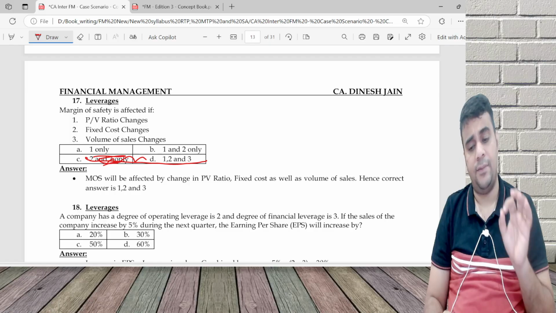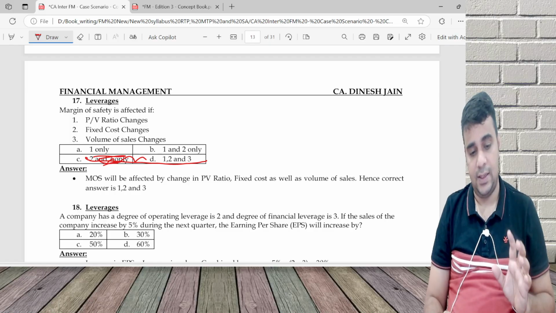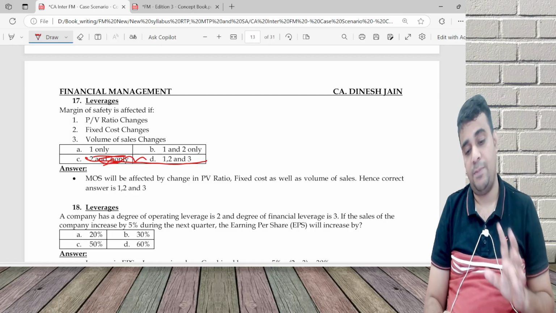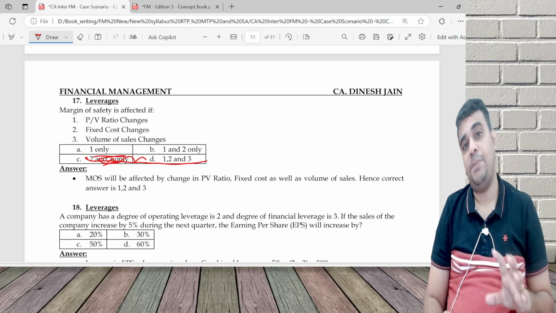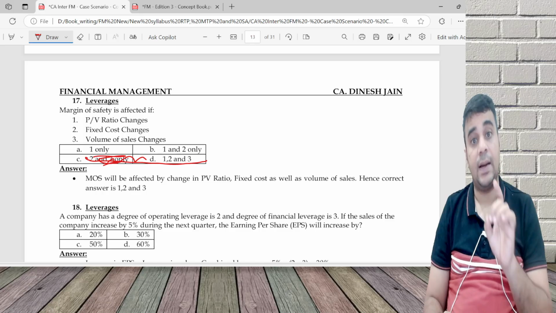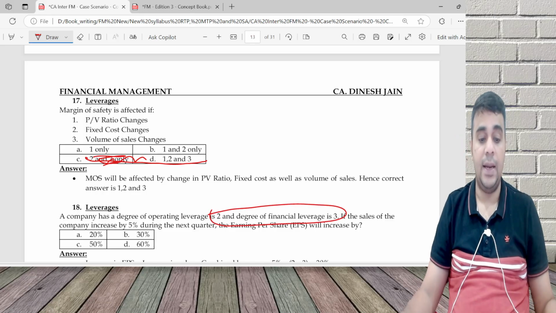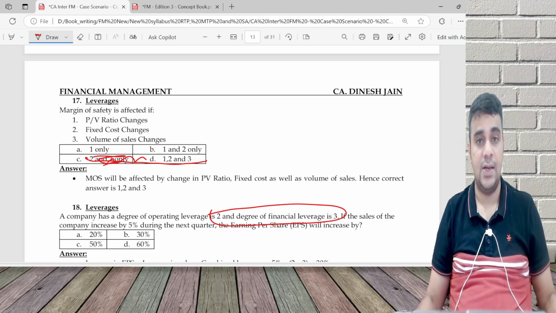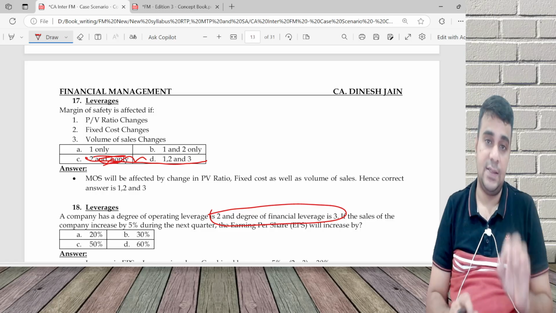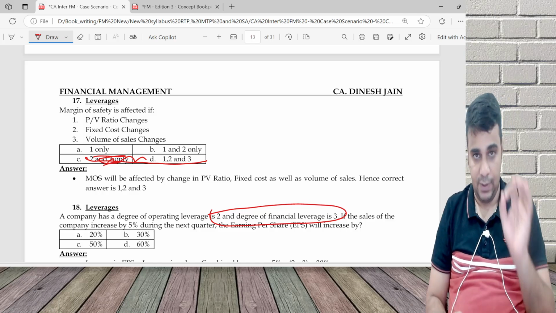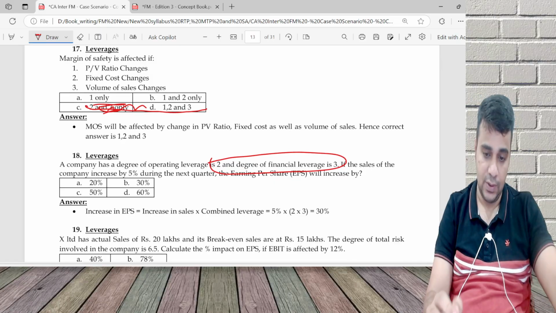Degree of operating leverage is 2 times, financial leverage 3 times. If sales increase by 5%, sales and EPS are linked with combined leverage, which is 2 into 3. So combined leverage is 6 times, and if sales increase by 5%, EPS will increase by 5% into 6 times.